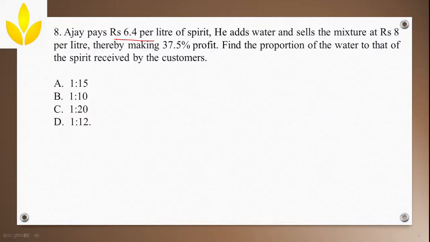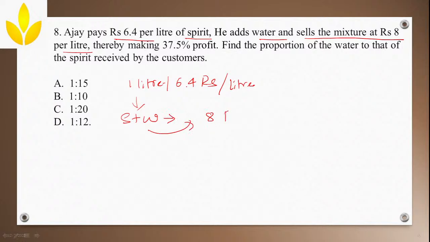Ajay pays 6.4 per liter of spirit. So what Ajay is doing, for 1 liter of spirit he is paying 6.4 rupees. Next, he adds water and sells the mixture at 8 per liter. Now for this particular spirit, he'll add water as well, and then this mixture he'll sell for 8 rupees per liter.